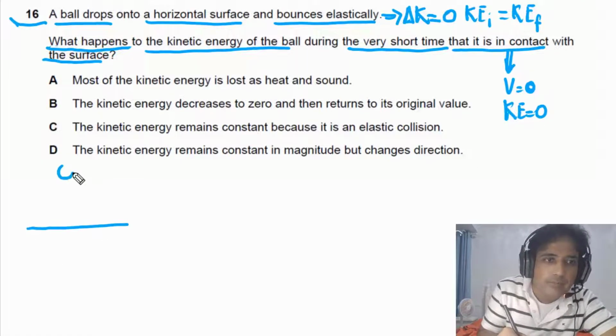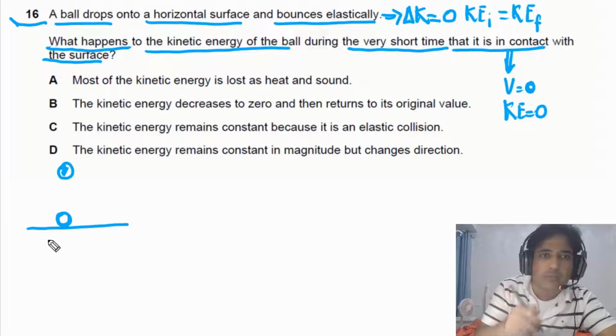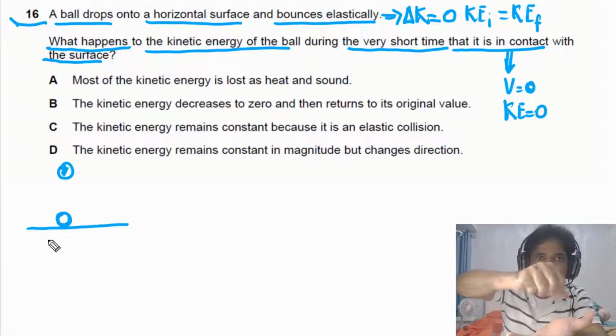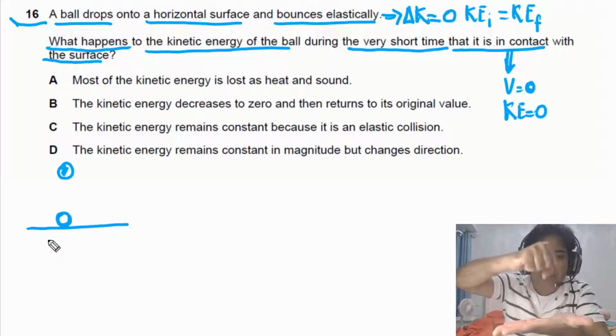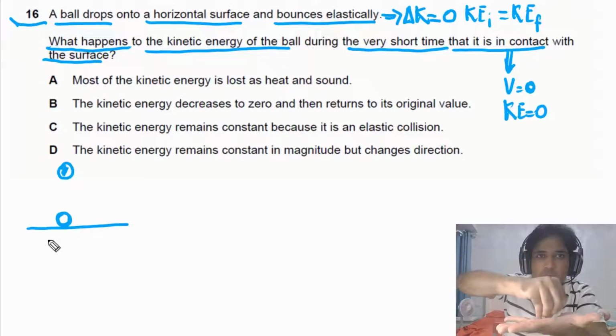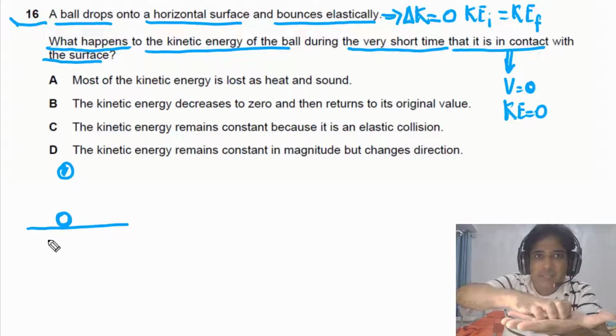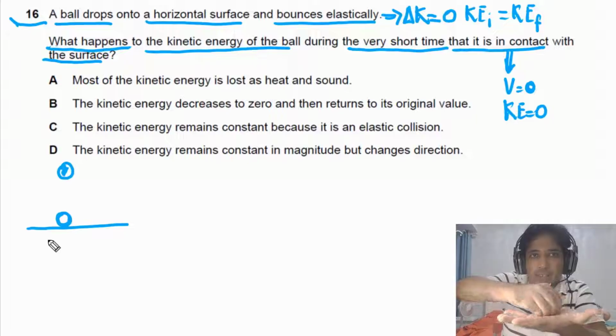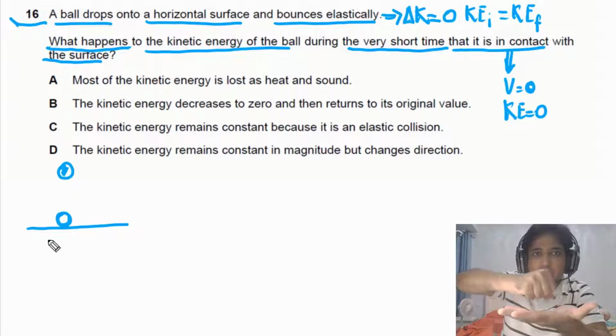Imagine that we have a ball, and this ball drops from a certain height, it will hit the ground. It will hit the surface. When the ball hits the surface, you can imagine that, let's say my upper hand is the ball and the lower hand is the surface. So the ball is coming down like this. When it touches the surface, the ball will expand. Meaning the shape of the ball will change. So the ball will deform, and then this ball will regain shape again and rise up.